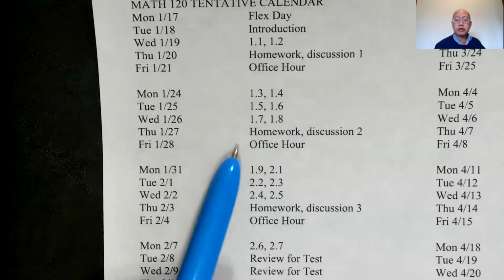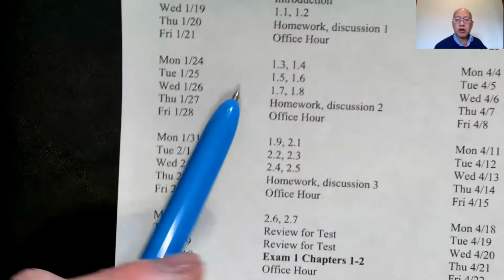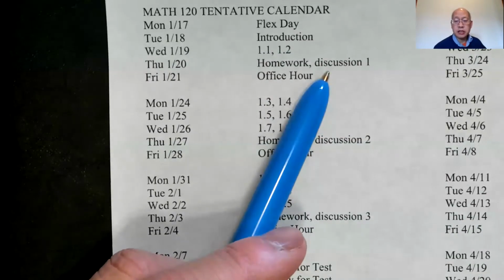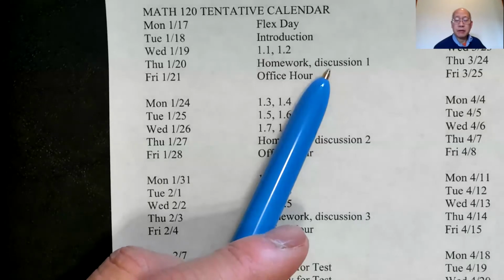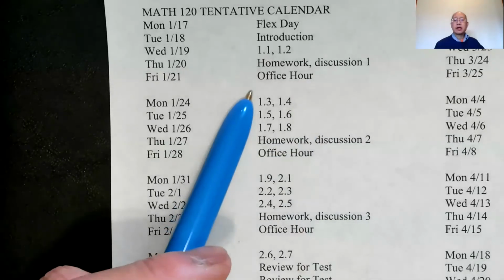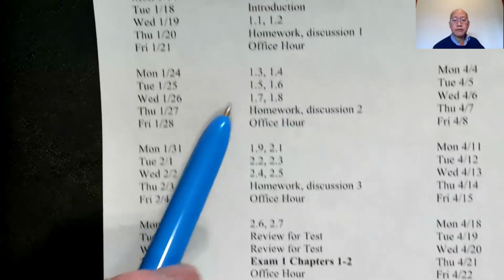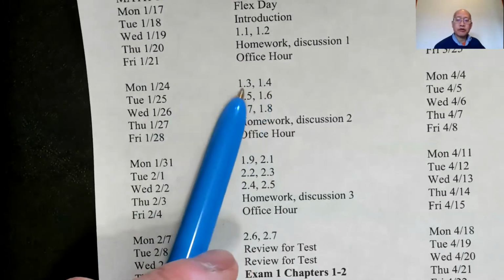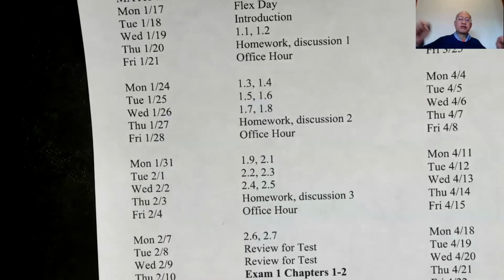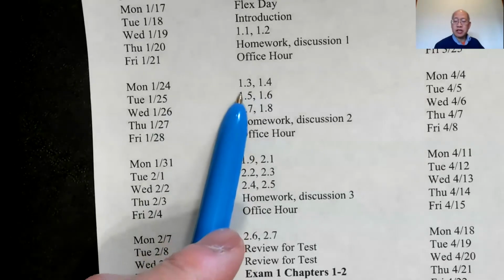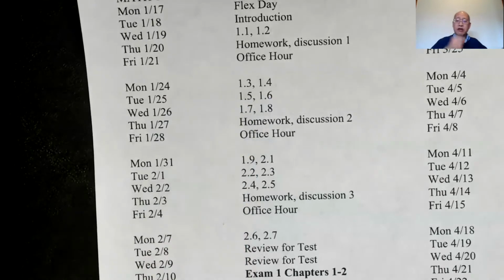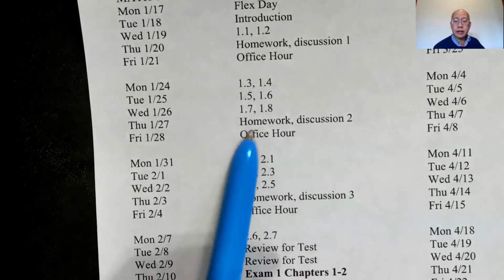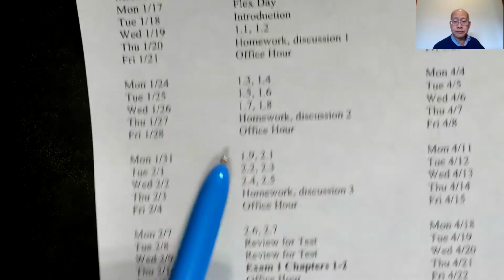Notice most Thursdays, it just says homework, which means you finish up the homework and work on your discussion. Type it up like an English essay. And Fridays we don't meet, so it's just an office hour. Then look at the next week, 1.3, 1.4. Theoretically, first hour, second hour, but those videos are not an hour long. They're 15, 20 minutes. But again, they go fast. You might want to rewind, fast forward as necessary. And homework again and discussion.